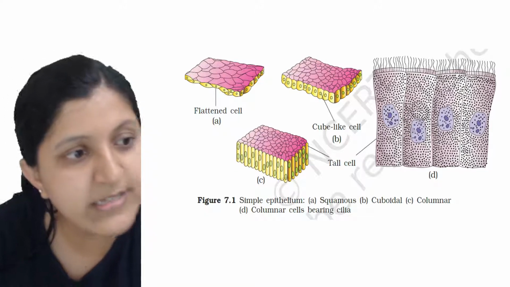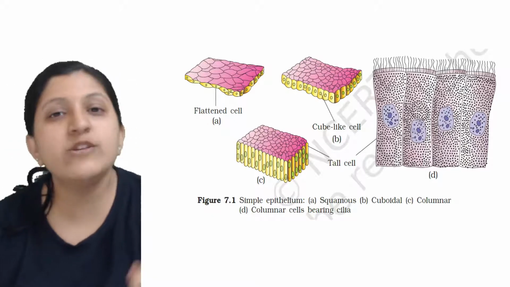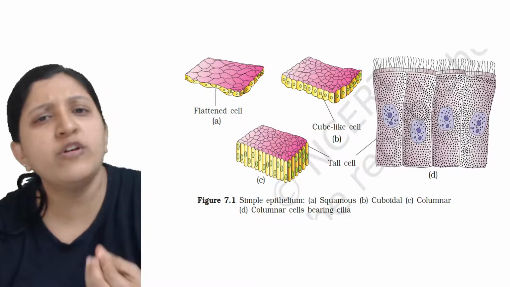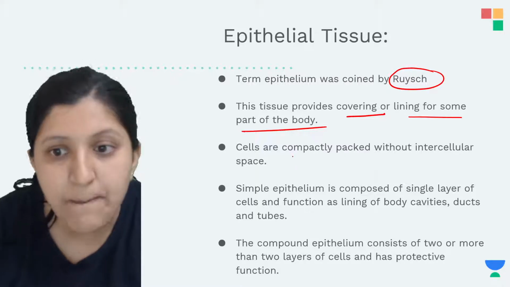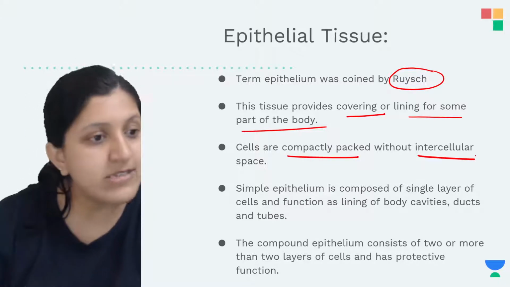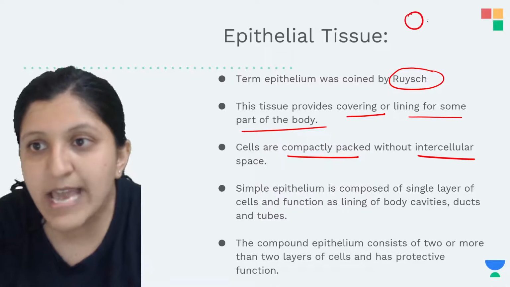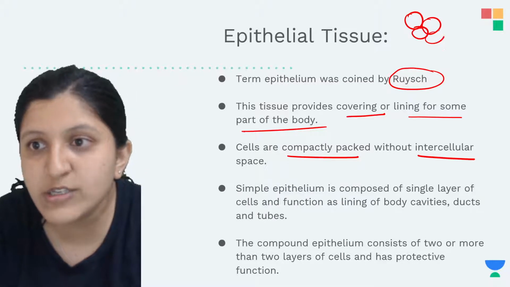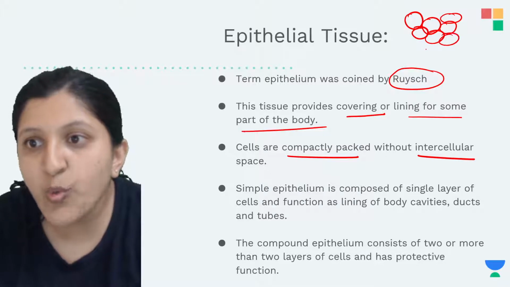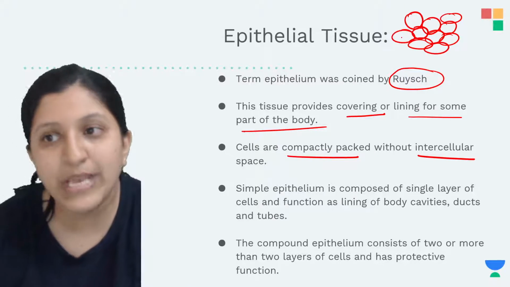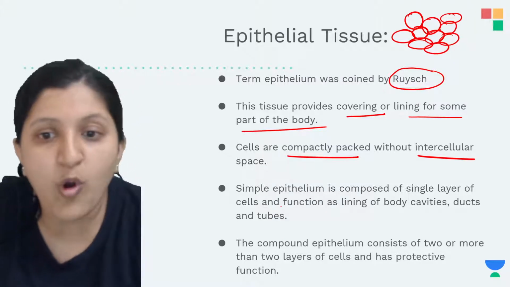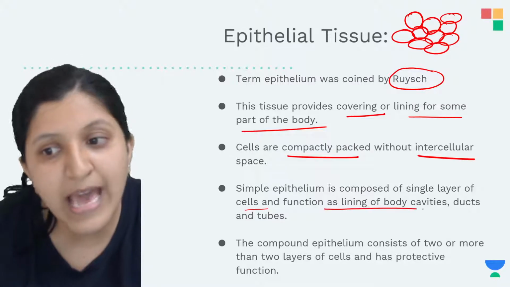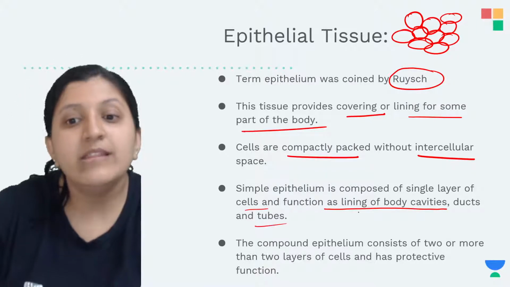Do you see any intercellular space? No, right? You can see a very little, or usually it is absent. We can say there is no intercellular space. The cells are compactly packed without any intercellular space, so most of these cells are compactly packed. Simple epithelium is composed of a single layer of cells and functions as lining of the body cavity, the duct and the tube.